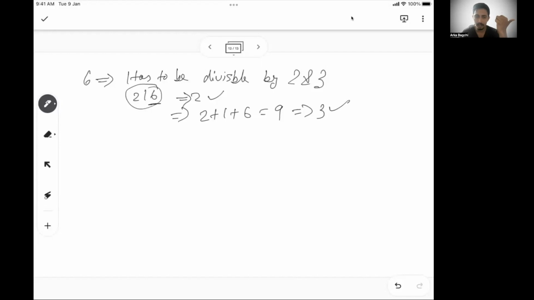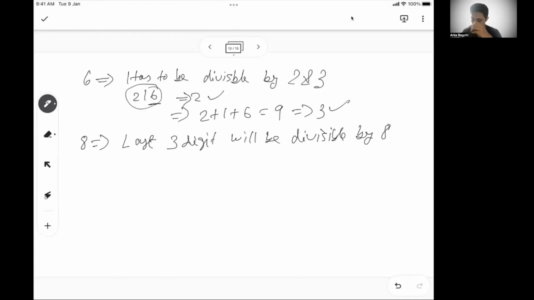7, I will come to in a while. Just hold on for a minute. 8: the last 3 digits will be divisible by 8. So if someone says 1024 as a number, the last 3 digits are 024. This is divisible by 8, so the number is wholly divisible by 8.